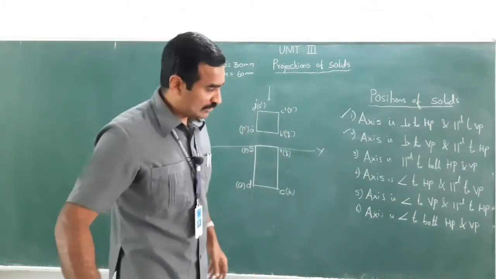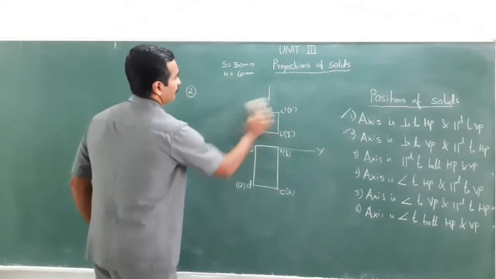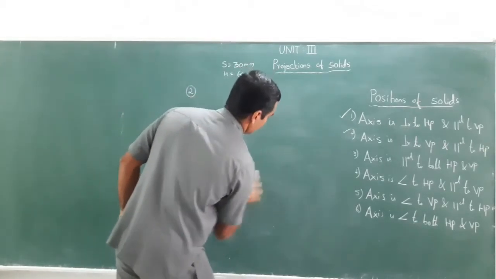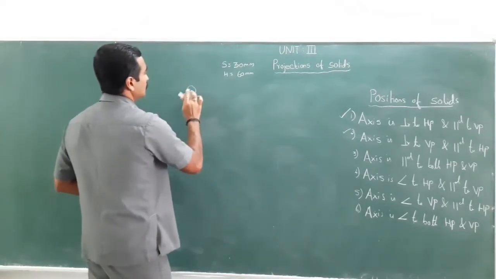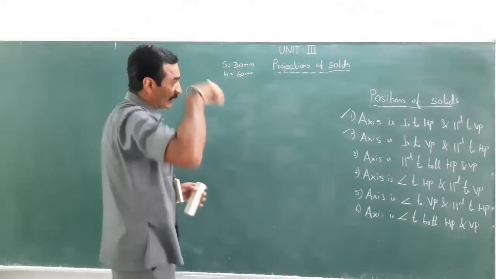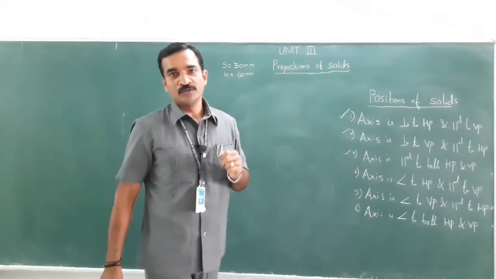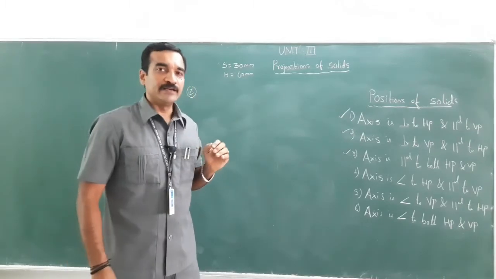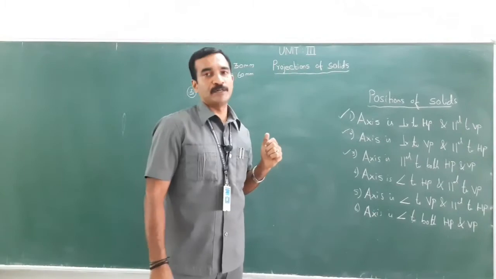Right. Let me move to the third position, where the axis is parallel to both VP and HP. I thought the true shape would be visible where the axis is perpendicular.